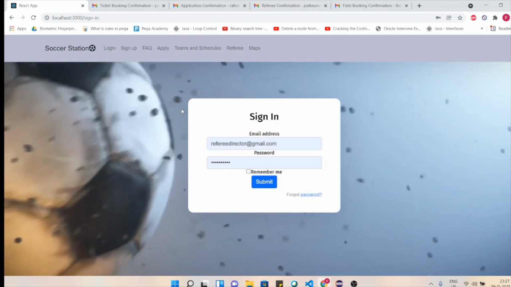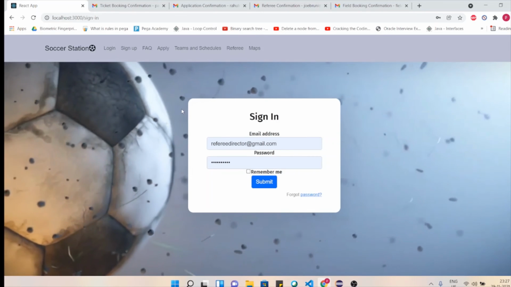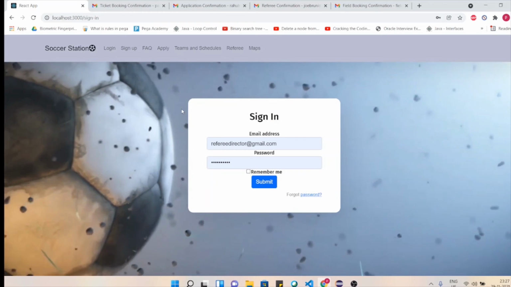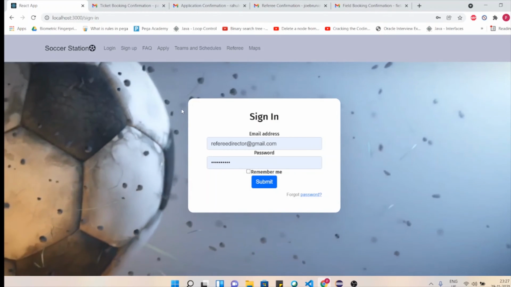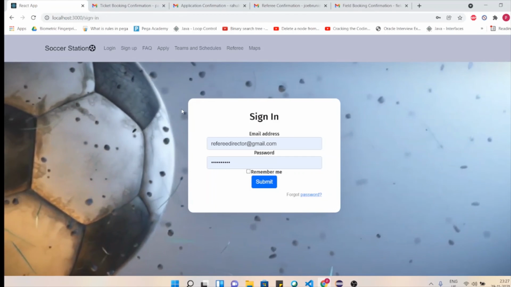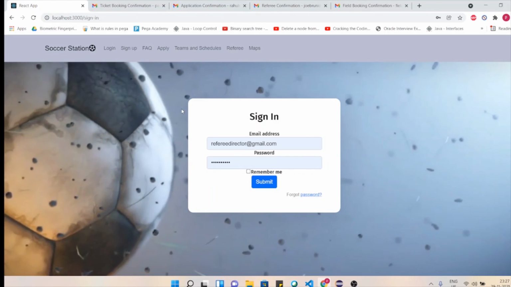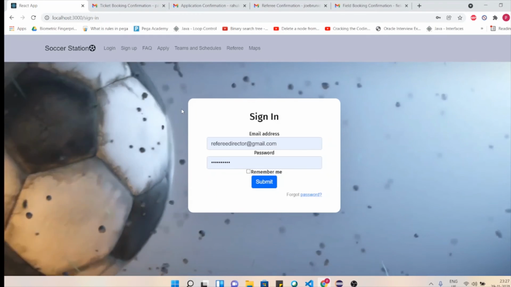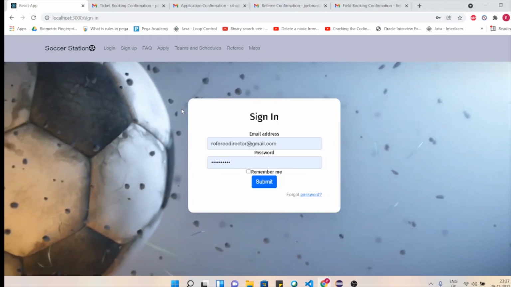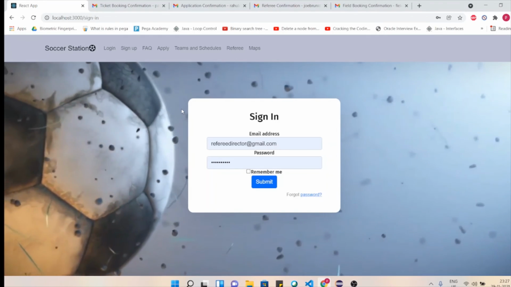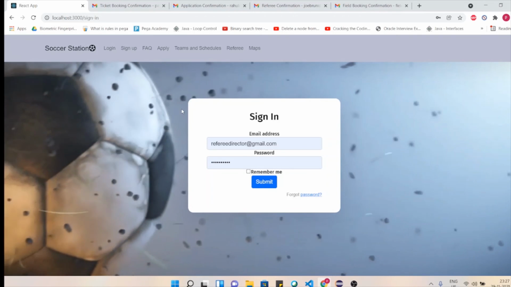So other things that we've implemented in the SoccerStation website is this wonderful UI. Our UI is smooth, our UI is pleasing to the eye, and we also have an interesting video that is infinitely looped at the back. And we've used React.js for the UI and Java Spring Boot for our application.